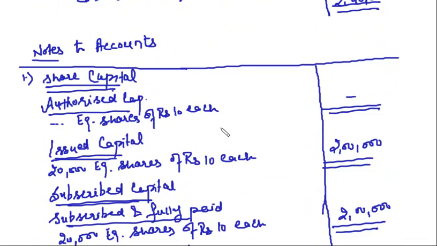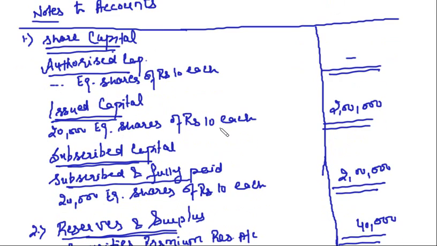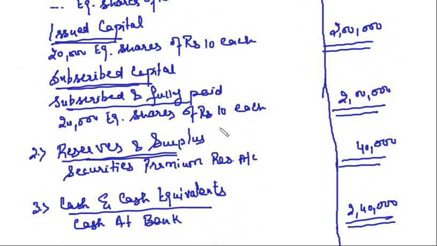Clear? Under share capital, we are going to take only the face value. Any premium received on issue of shares will be transferred to a separate account that is called securities premium reserve account. And in the balance sheet, we will take this securities premium reserve account under reserves and surplus. Clear? And in the capital, we only take face value.